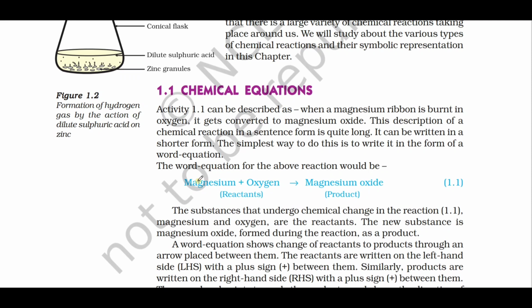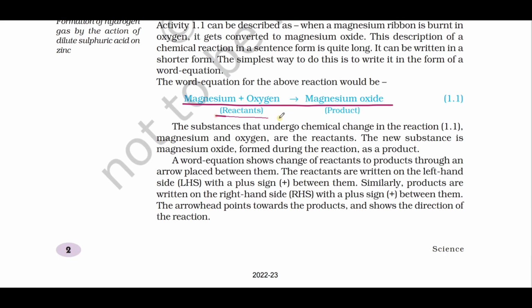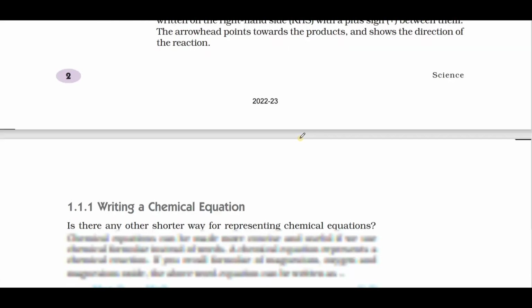And also the word equation for the chemical equation, where you can write it in the form of a statement: magnesium plus oxygen gives us magnesium oxide. On the LHS we call them reactants. On the RHS we call them products.